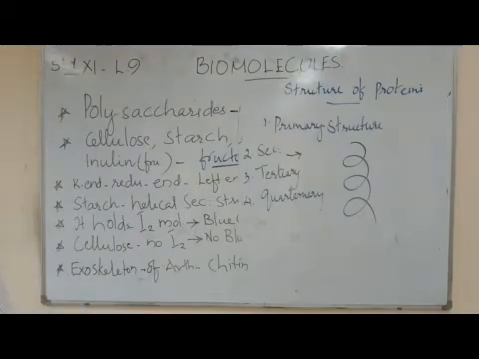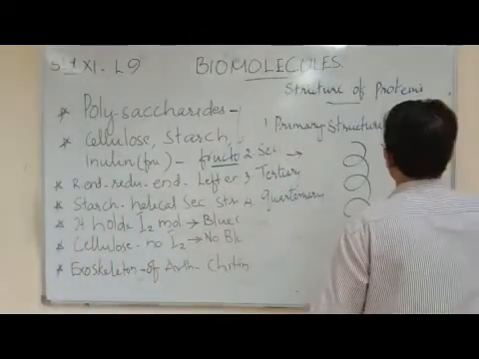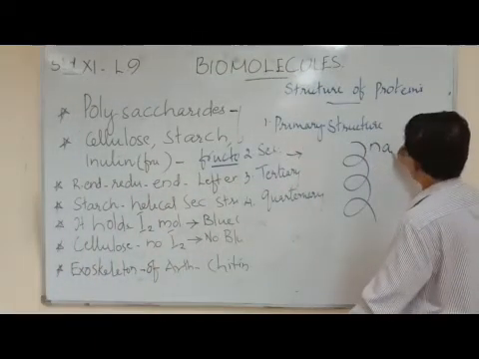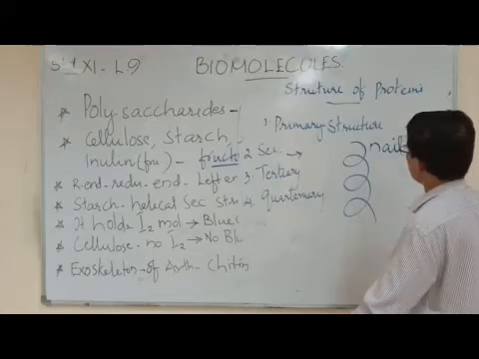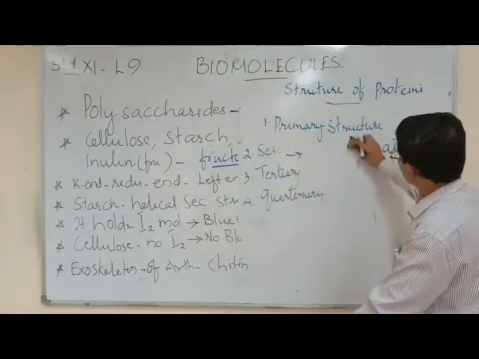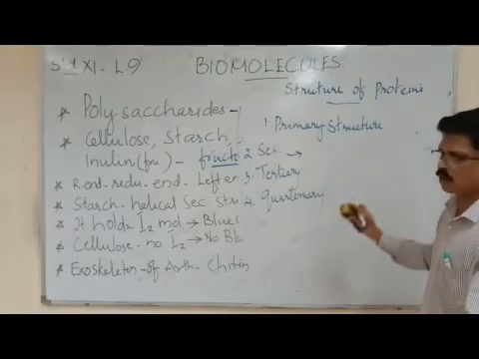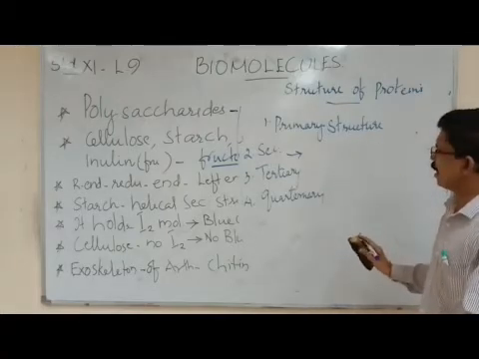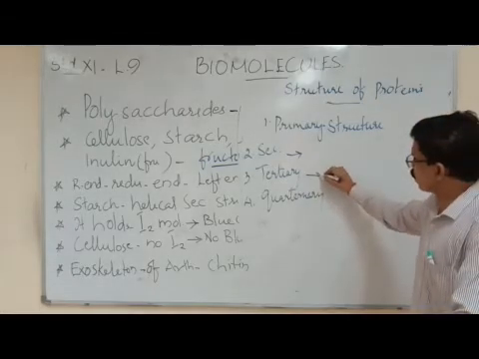Secondary structure is found in the nails and hair. So, got it? Secondary structure is the helical structure of protein. The helices are formed in the right-hand direction. Example, nail and hair.